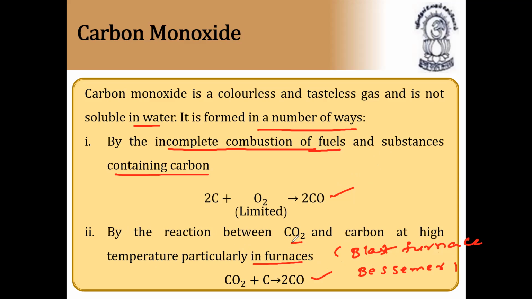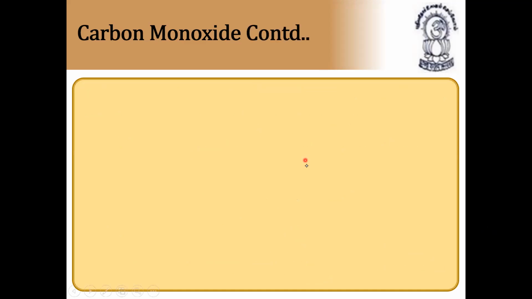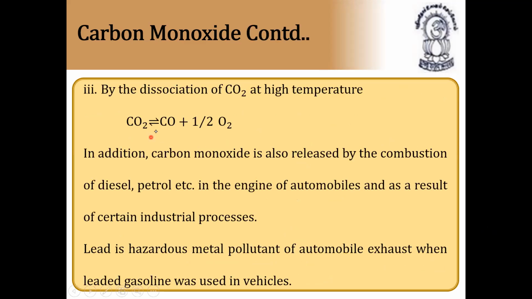At higher temperature, the carbon dioxide and carbon combine with each other and form carbon monoxide. So in these furnaces, it releases carbon monoxide. Care should be taken to avoid this, or you should not release carbon monoxide into the atmosphere.